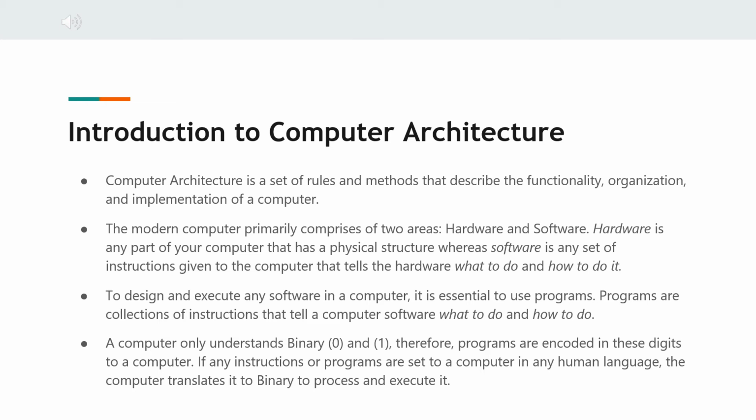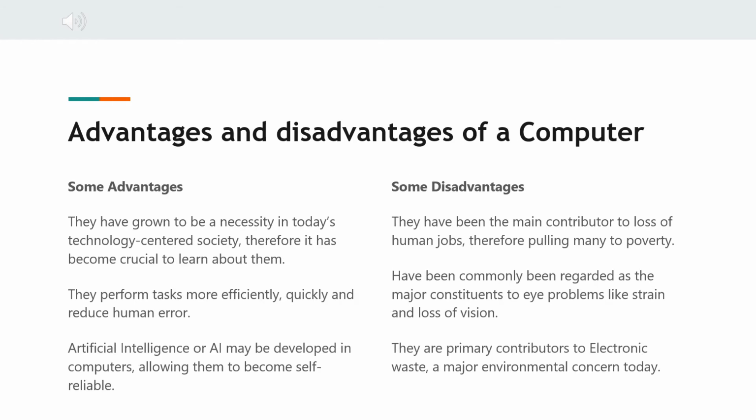If any instructions or programs are sent to a computer in any human language like English, the computer translates it to binary to process and execute it. A computer is an extremely skilled device. However, any device possesses some disadvantages. In this slide, we are going to review some advantages and some disadvantages a computer presents.